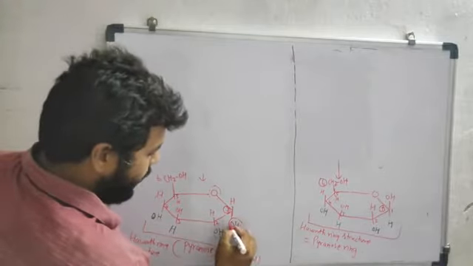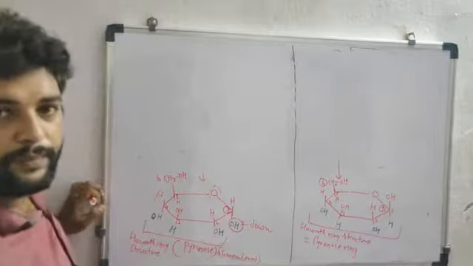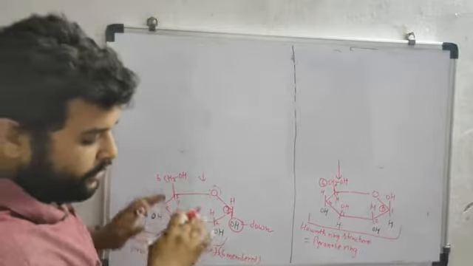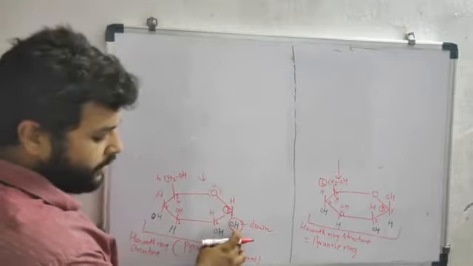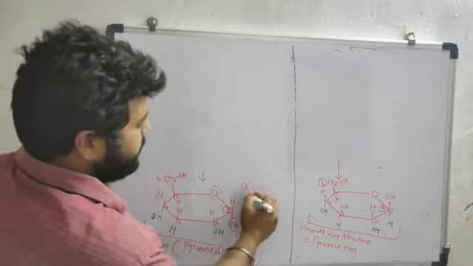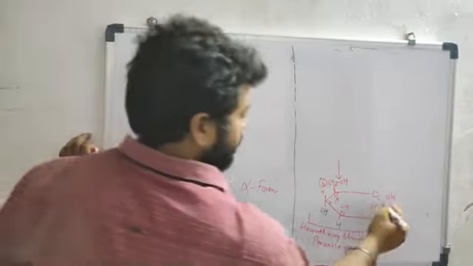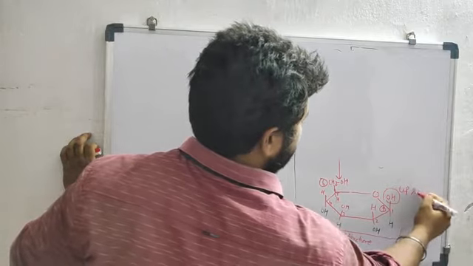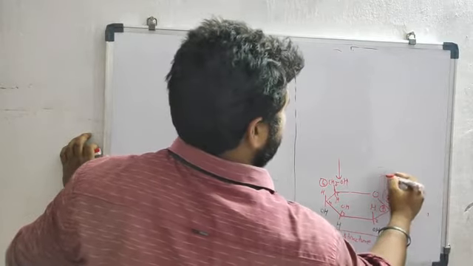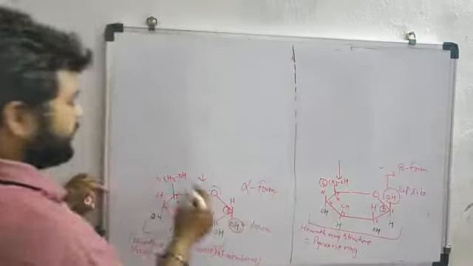If OH is present on the downside, note this point, OH is present on the downside, then this is the alpha form. If OH is present on the upside, then it will be called the beta form. Okay, so write it down.